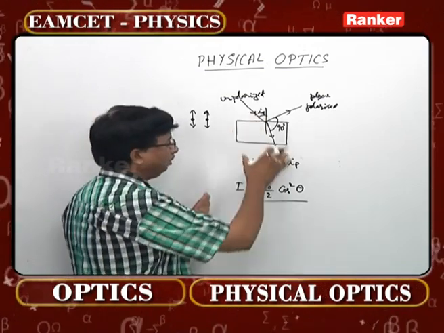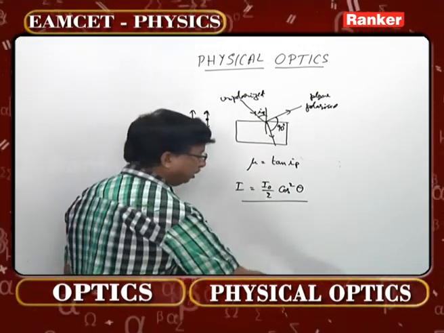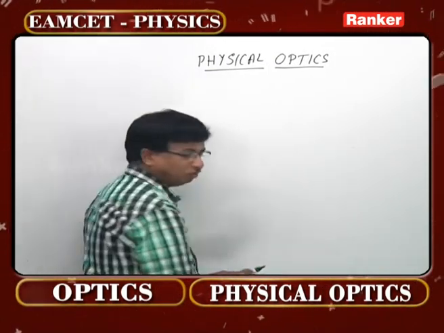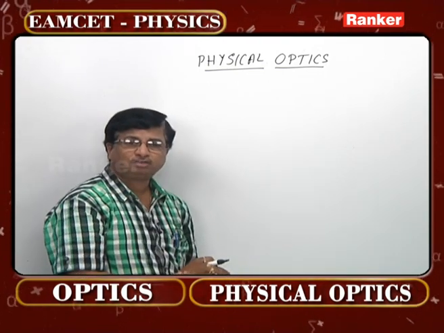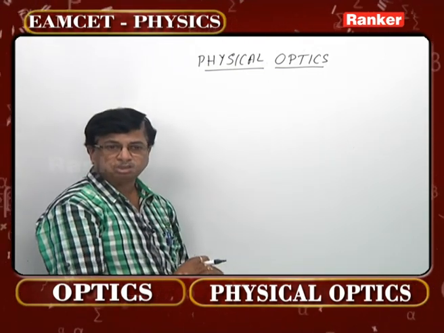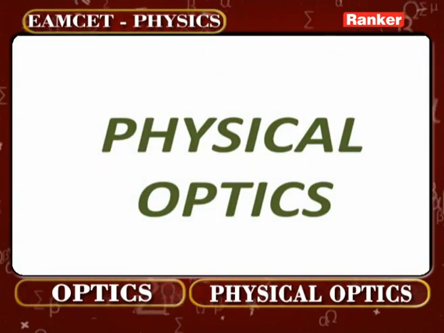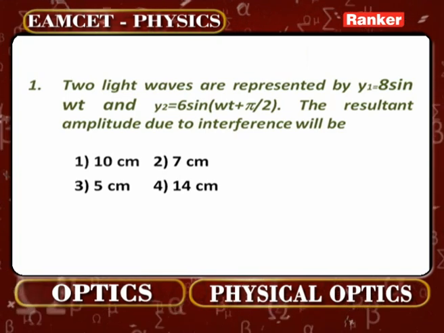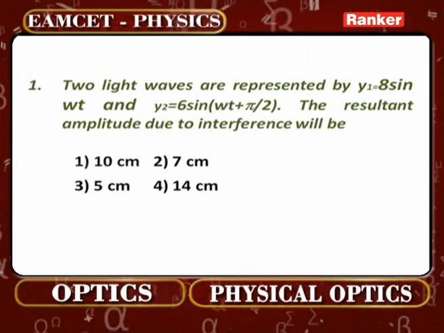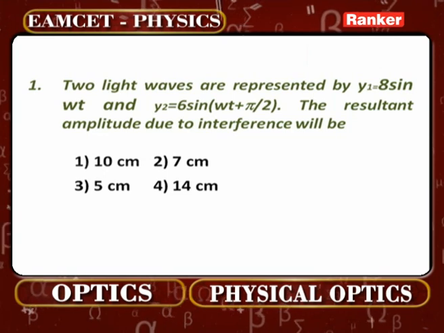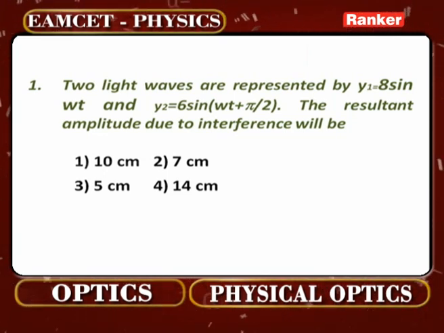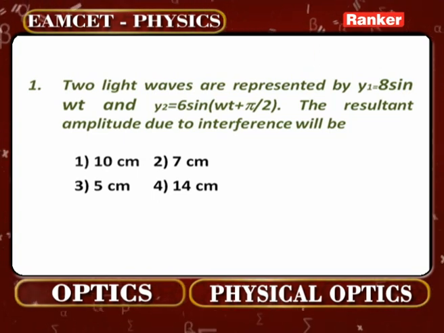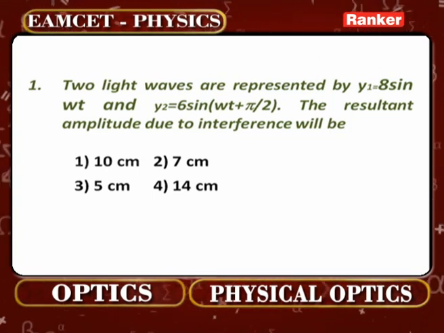So these are the theoretical implications or formulae one should remember before going into the applications part of this chapter. Let us now take up some problems based on all these concepts we have discussed. Look at the very first problem. That is based on interference. Two light waves are represented by y1 equals 8 sin omega t and y2 equals 6 sin omega t plus pi by 2. The resultant amplitude due to interference will be how much?